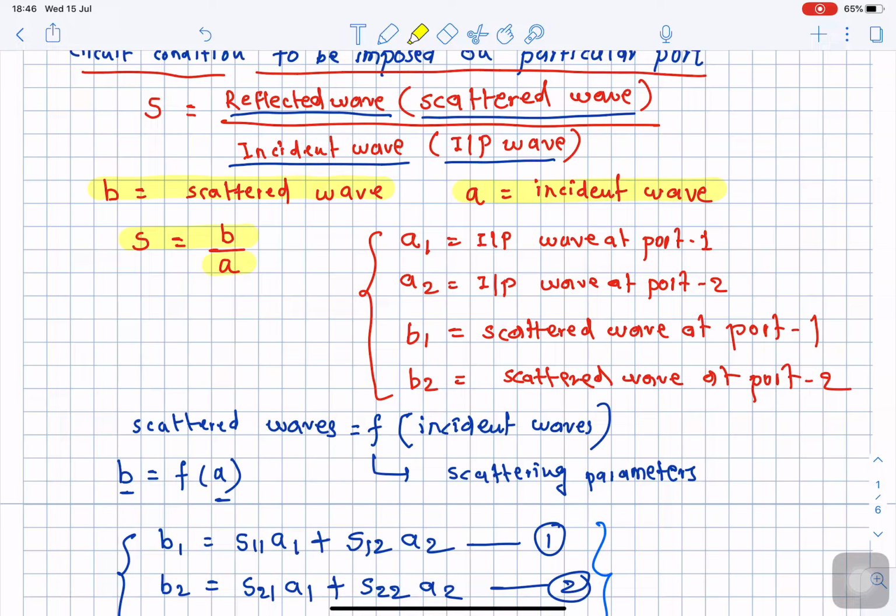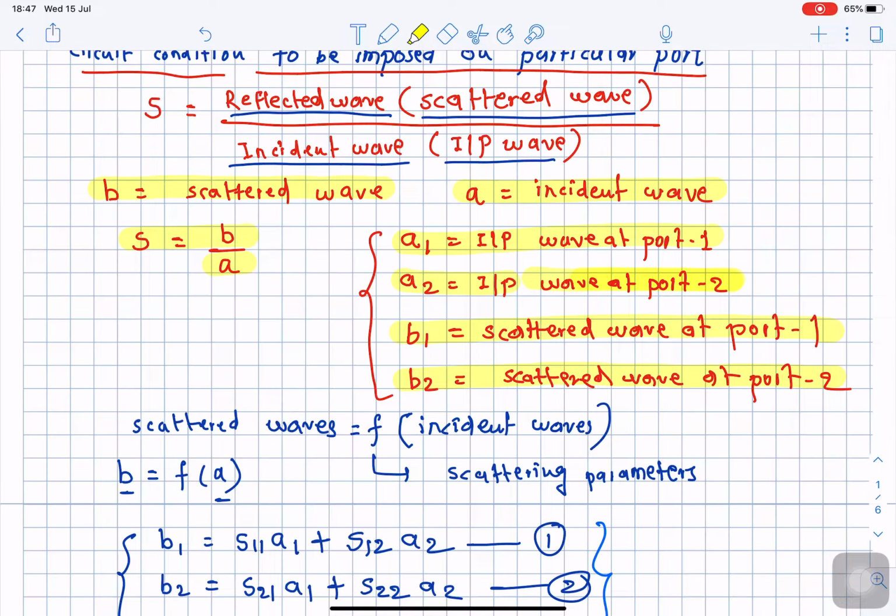So what is A1? A1 is the input wave or the incident wave at port number 1. A2 is the input wave or the incident wave at port number 2. What is B1? B1 is the reflected wave, or it is also known as a scattered wave. You can call it a scattered wave or reflected wave, one and the same. So B1 is the scattered wave at port number 1, and similarly B2 is the scattered wave at port number 2.